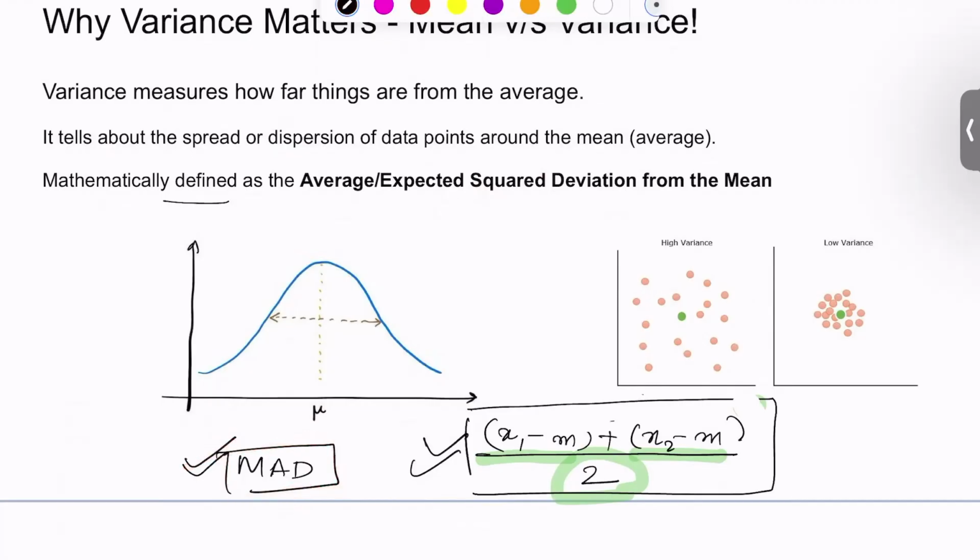And so just to make things a little easier, we'll try to have the square deviation that helps us in different mathematical calculations, and as well as this is differentiable. So now to define that, we'll be calculating variance as the average or expected squared deviation from the mean.